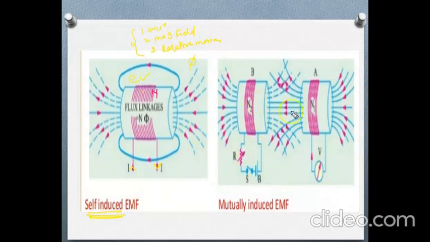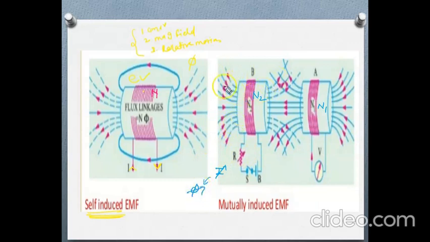Now see here, there are two coils. Here one coil is connected to a battery through a switch and variable resistor. The variable resistor is used to vary the current value. When the resistance is varied, current value is varied accordingly. These are the N2 number of turns, and these are the N1 number of turns. These are two coils. This flux is produced by this coil. When we close the switch, current is circulated in this coil, which produces the flux. When we vary the resistor, current will be varied, and in turn flux will be varied.